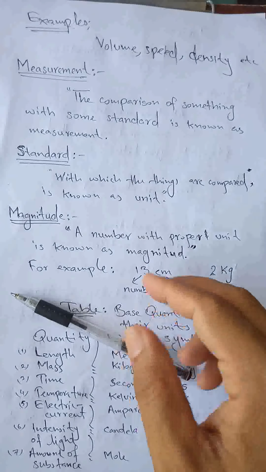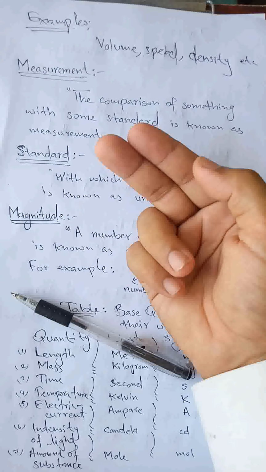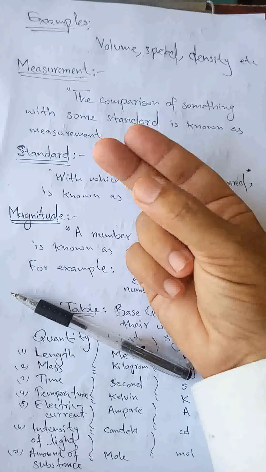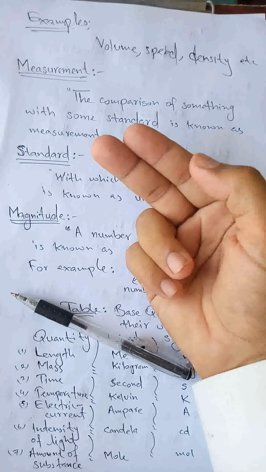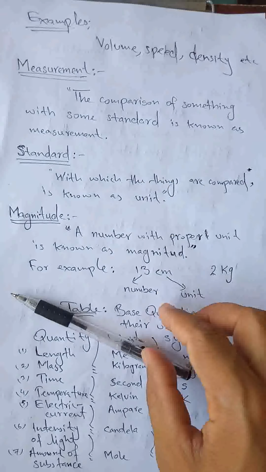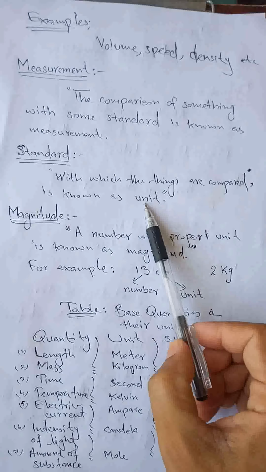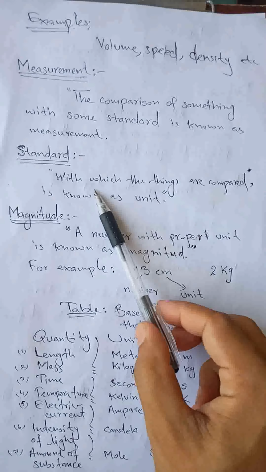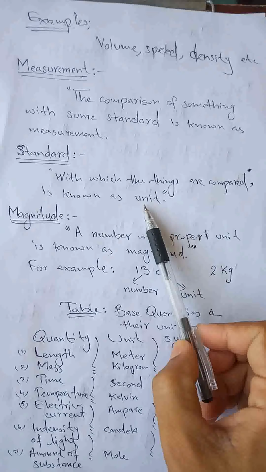And similarly, the thing with which something is compared is known as standard. For example, I compare this taller finger with this one. So this finger will be known as standard. And in science, the standard is called unit; that with which things are compared is known as unit.